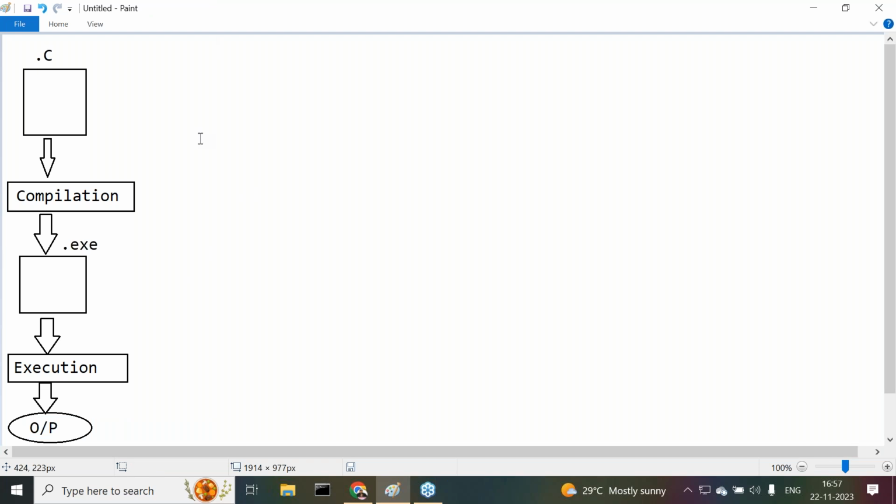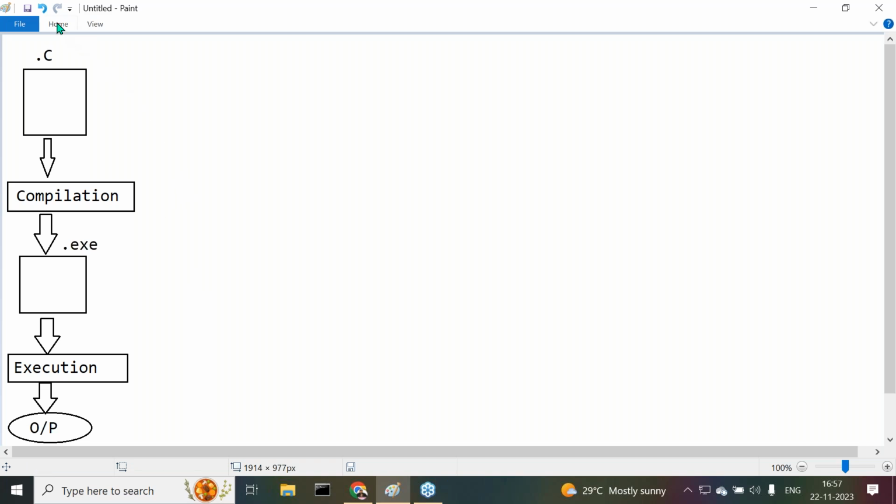All right, sir. Now understand this clearly. Yesterday I gave the same diagram in a horizontal mode. Now I'm giving the same diagram in a vertical mode. There is no difference. Initially we have taken a .c file, and we perform compilation. When we compile this file, we automatically get a .exe file. When we provide this .exe file for execution, we get some output. This is clearly the total process. Got it? What I'm telling you now.